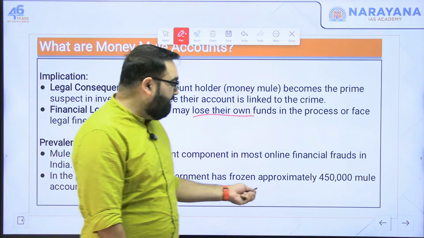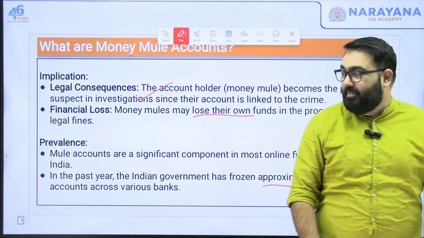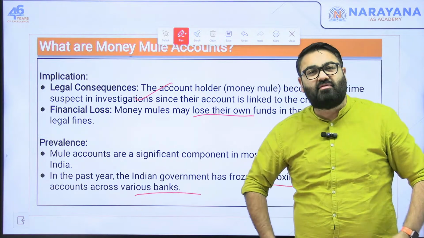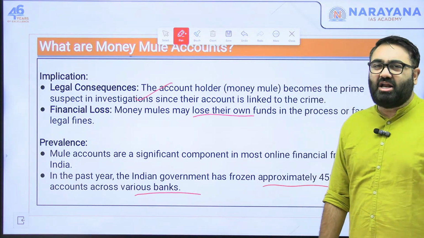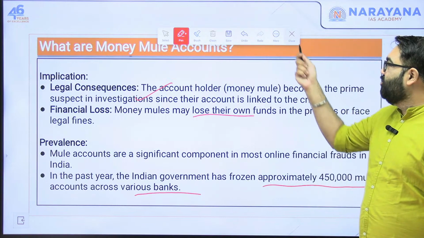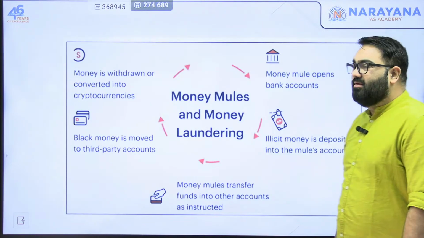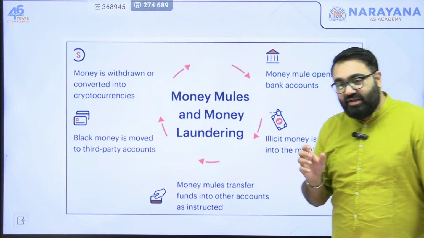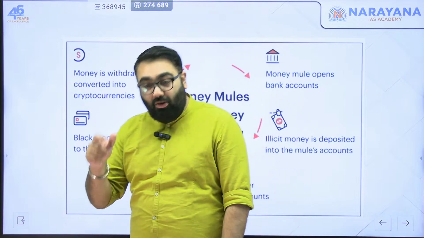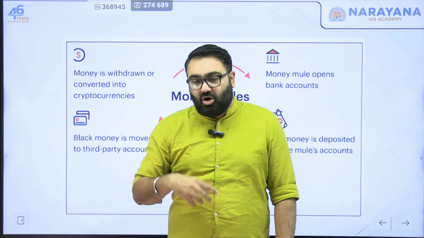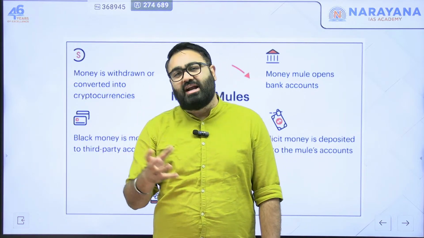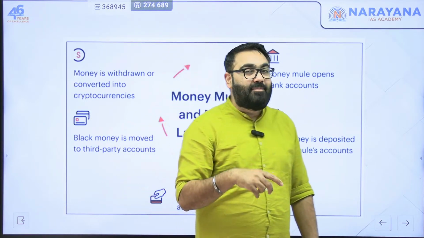So approximately 4.5 lakh mule accounts were frozen across various banks in the last year. As I said, it's a very continuous kind of exercise. Every single year, banks continuously have to keep an eye on those accounts in their banks from where very fishy kind of transactions are happening. And in most of these cases, these transactions are happening without the knowledge of the official account holder. Because for the official account holder, the only advantage is that he or she is getting some amount of money at the end of the month. They are not aware or not concerned about what is happening in their bank account.